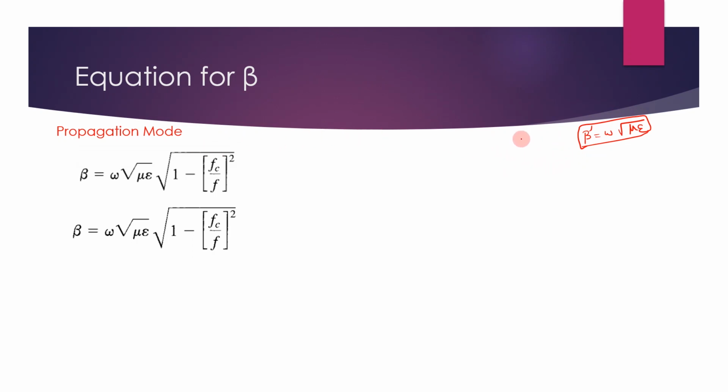This is corresponding to the propagation mode, because in propagation mode what happens? Alpha is 0. The complete gamma is equal to j beta. This is the situation in the case of propagation mode. So the complete gamma will be equal to j beta, and the value is given by beta is equal to square root of k square minus h square. This is the equation. You know that in the case of propagation, k square is greater than h square. So because of that, beta is the square root of k square minus h square.